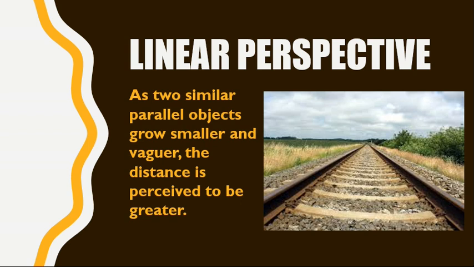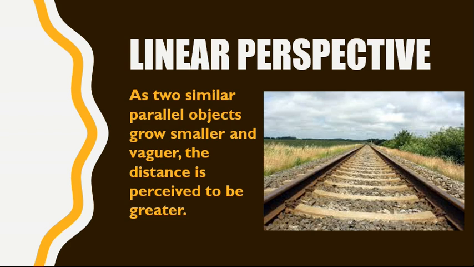Another monocular cue is the linear perspective. As two similar parallel objects grow smaller, the distance is perceived to be greater. For example, the railway tracks, when near, seem to be spaced apart, but as they move further to a single point in the distance, because of linear perspective, the parallel lines of the railway track or of the trees along the roadside seem to converge at a point in the distance, like this.